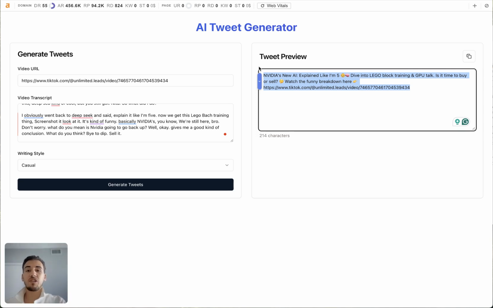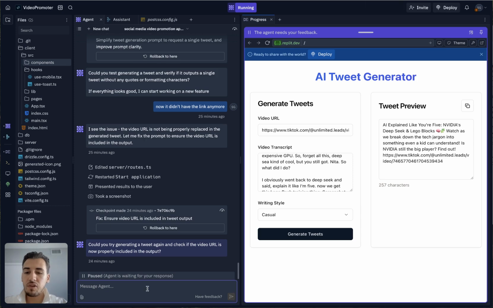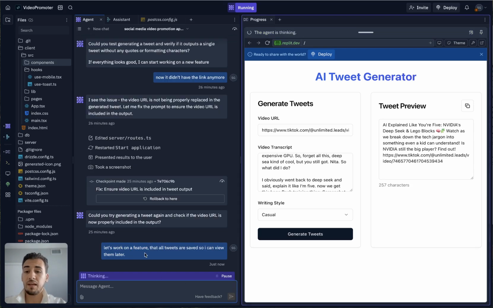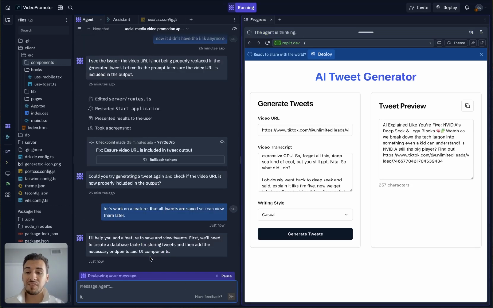Imagine what you can do. You can take any tool out there, whether it's a transcription tool, tweet generator, or SEO tool, and build it yourself. And now you can use AI to continue building this tool. If we wanted another feature, for example a feature to save, let's work on it. We input that into the AI, and the AI agent will build out everything needed, and it will guide me. It will tell me, oh, you need an API for this, or why don't we use this tool or that tool? And you'll tell it, okay.